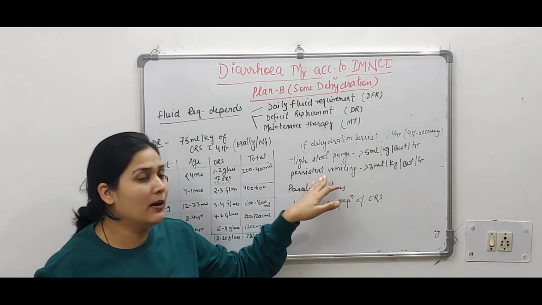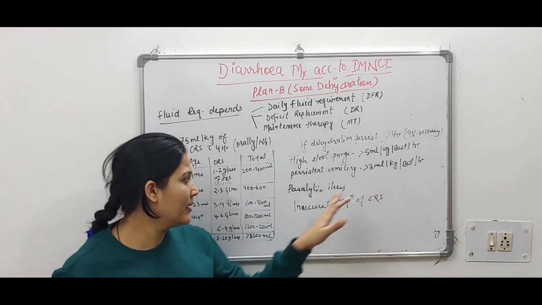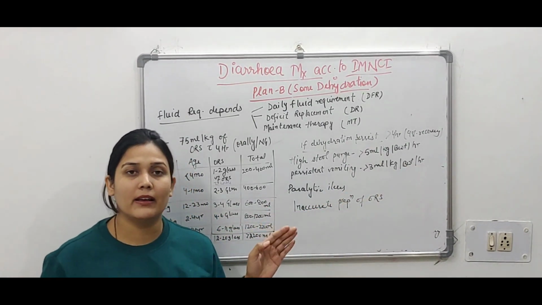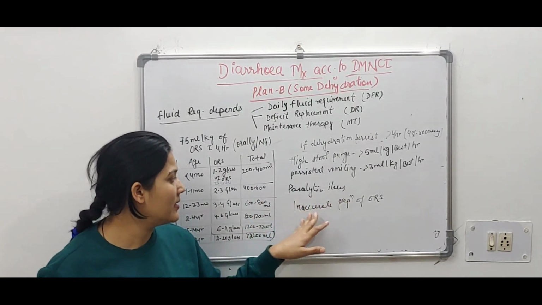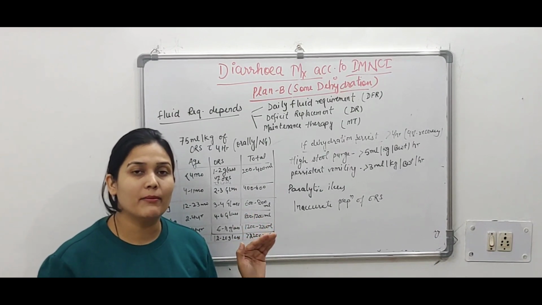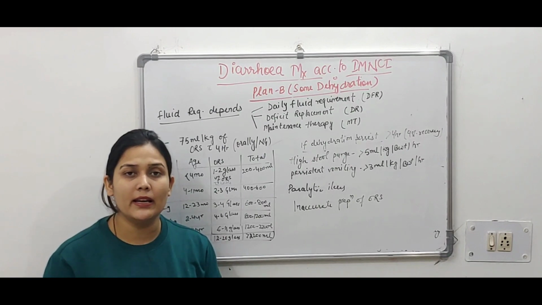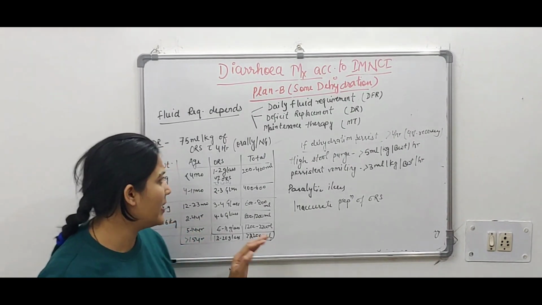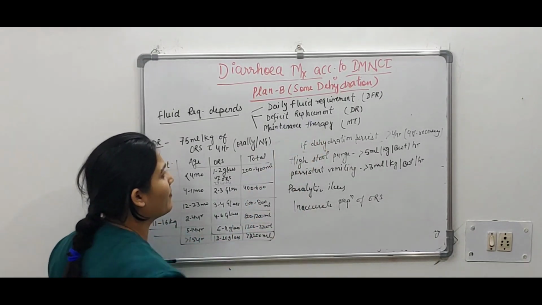If it is still persisting with vomiting, 3 ml per kg of body weight per hour we are giving. And maybe the deficiency is persisting because of paralytic ileus and inaccurate preparation of ORS. So whenever we are telling the mother how to prepare ORS, that should be a good, understandable information that should be given. Okay, so this is the second point, that is deficit replacement.